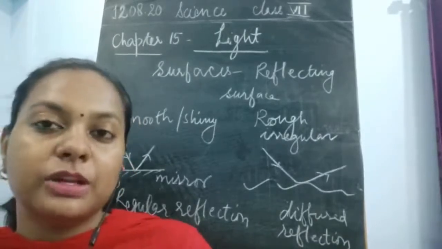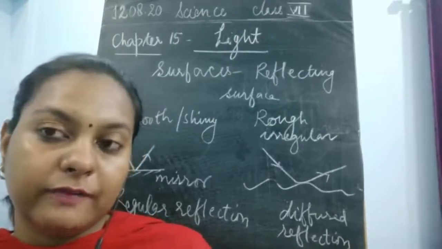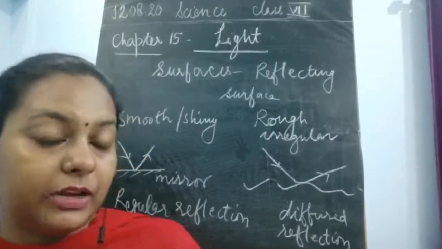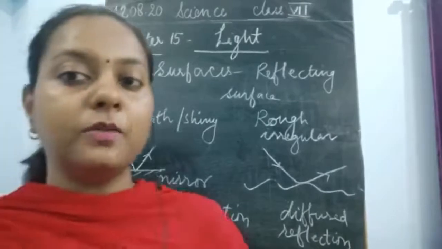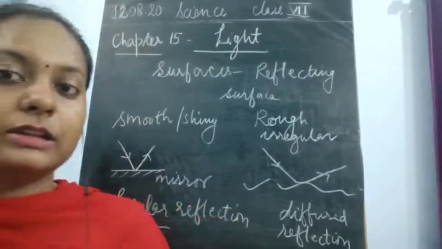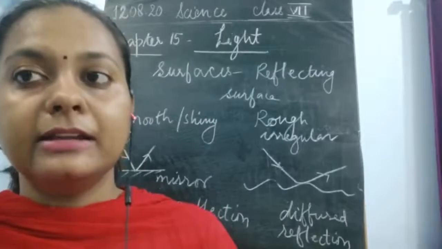So the story was also based upon water reflection, and reflection is formed on any shiny surface. The transparent water, transparent glass or a mirror also acts